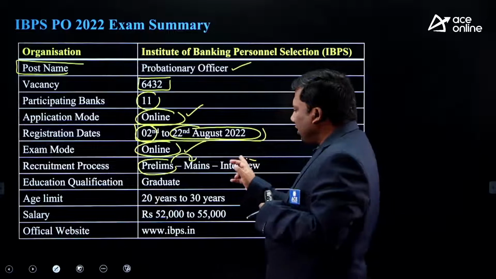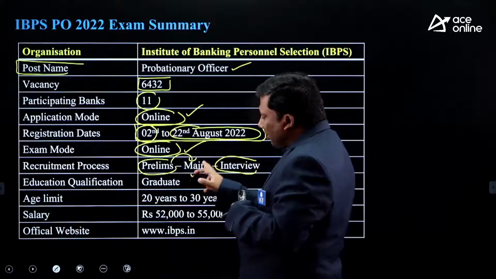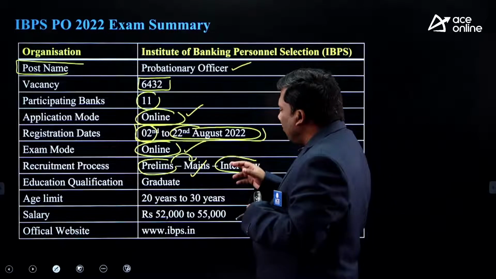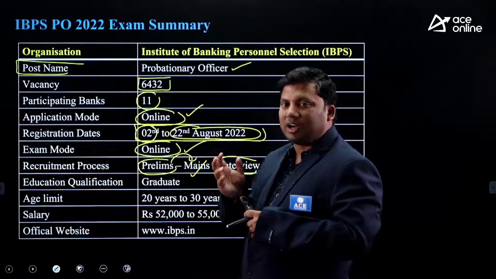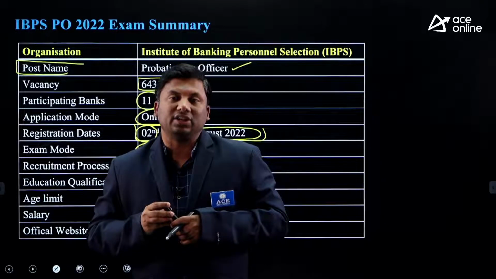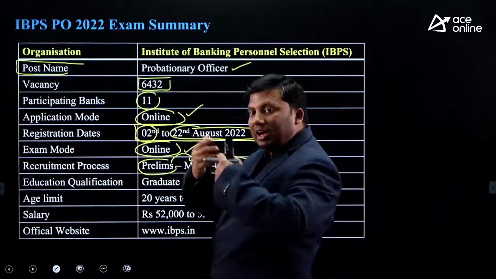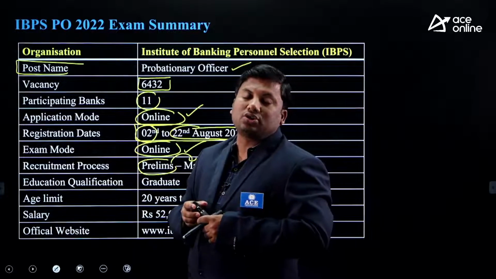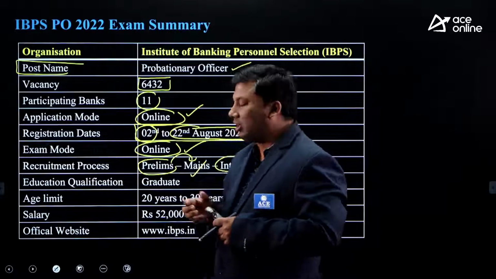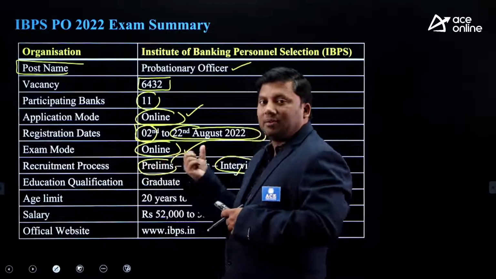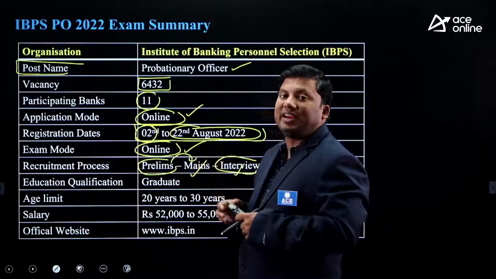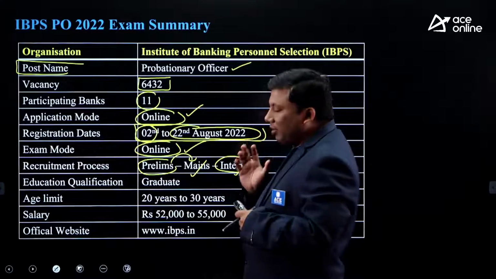Then there will be an interview, and the mains score and the interview will be taken into consideration in the ratio 80:20. To write the mains examination, you need to qualify the prelims. So it's a qualifying examination.